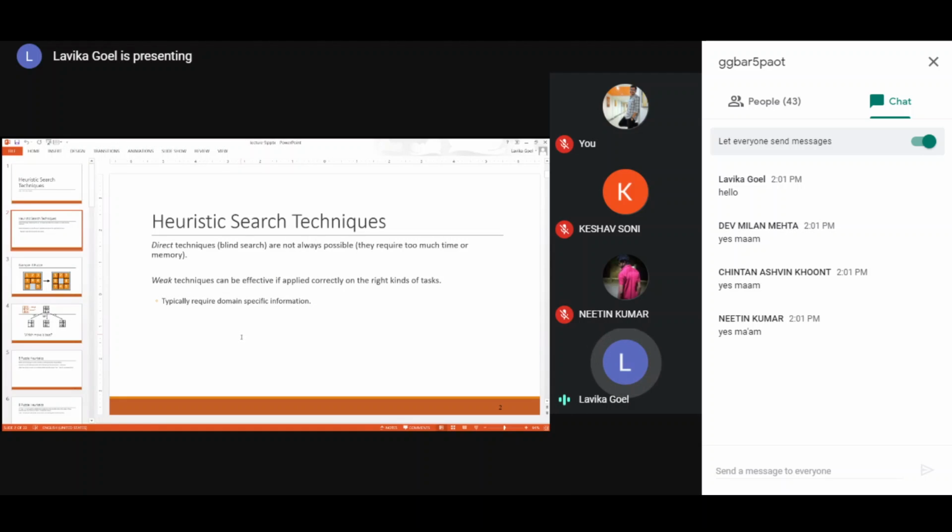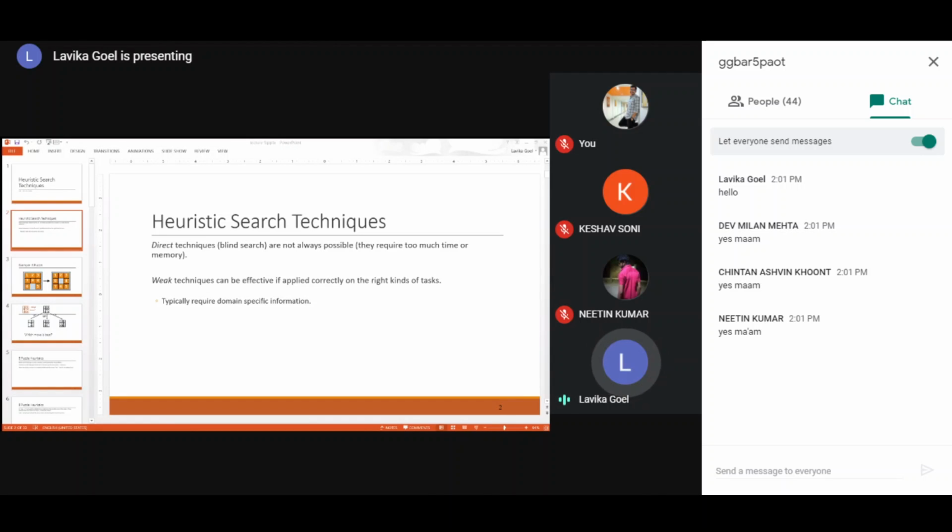So direct techniques are generally blind search. They will require too much time because they will be doing an exhaustive search of the search space. So they will try to generate a solution and then they will see whether it is a solution or not. If it is not your goal state, then they will generate another solution. And basically some movement would be there, but that movement will not be towards your goal state.